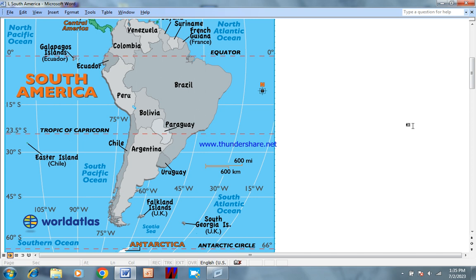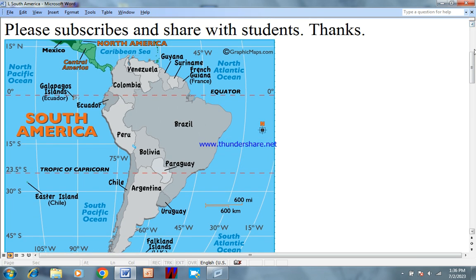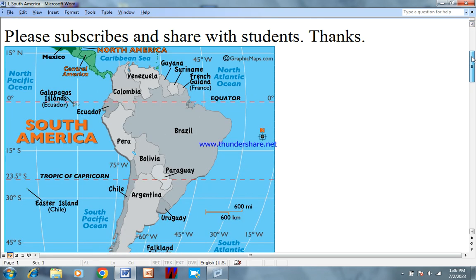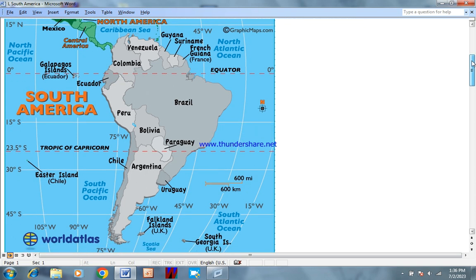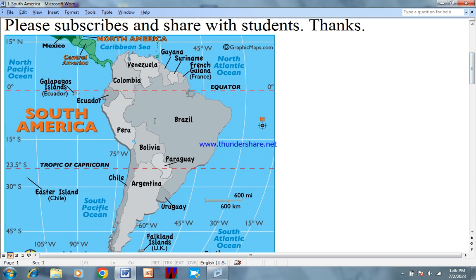This is South America. This is the map of South America. This is Central America. Above is North America. Let me show you the countries in the map of South America.